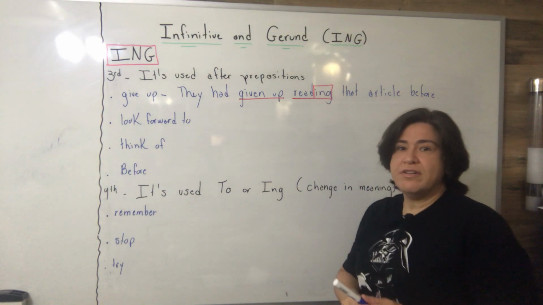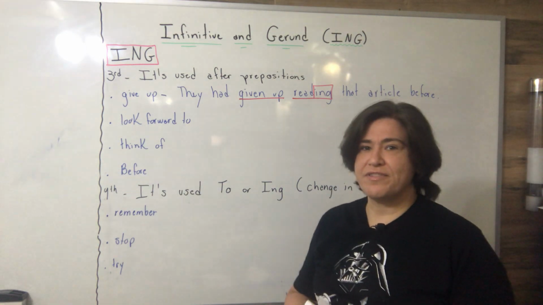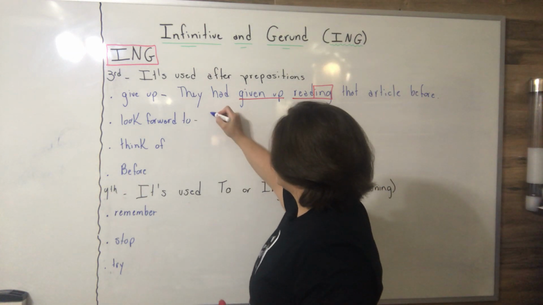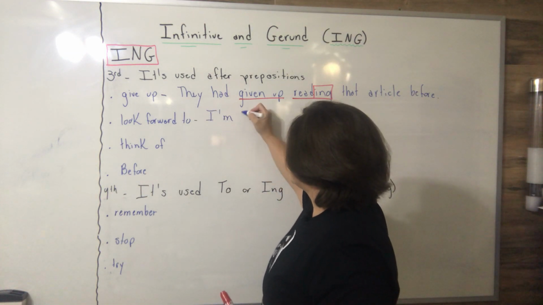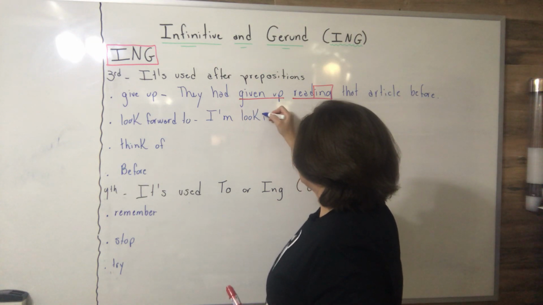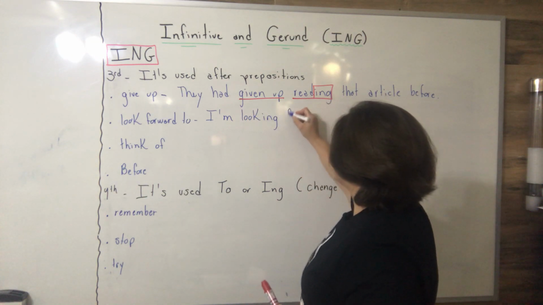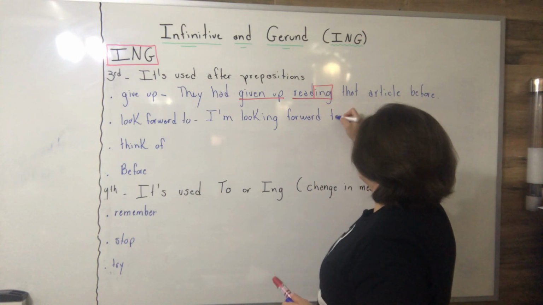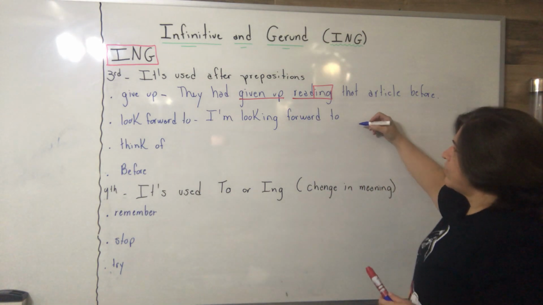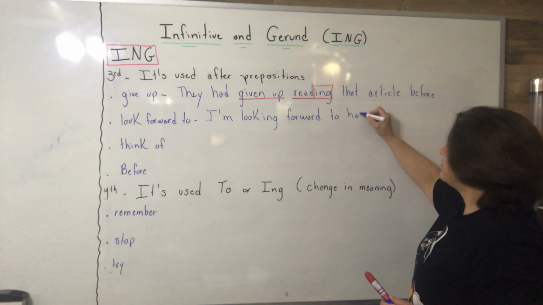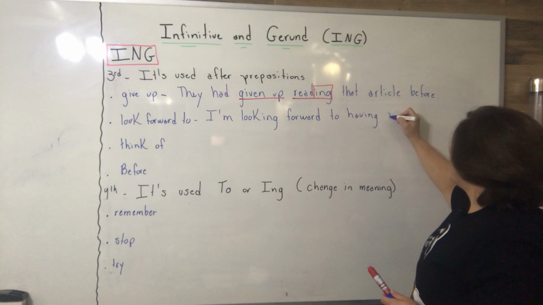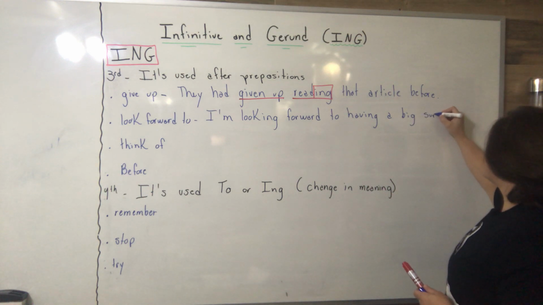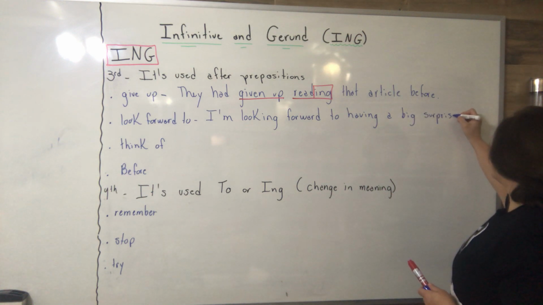Look forward to, when you expect quite a lot for something, huh? I'm looking forward to having a big surprise party.